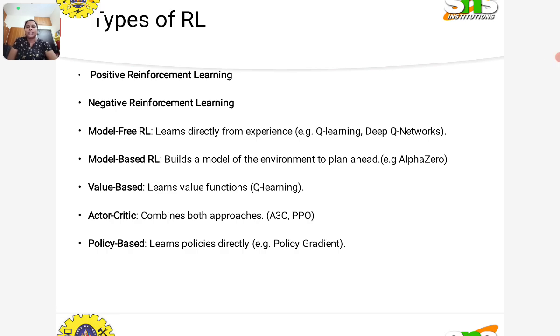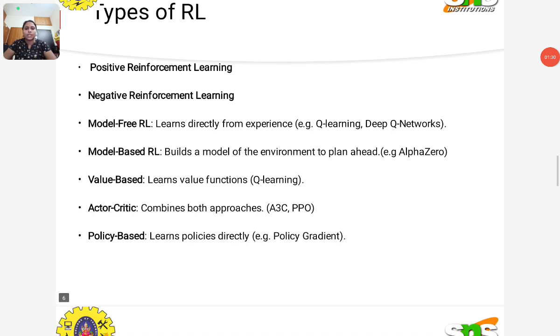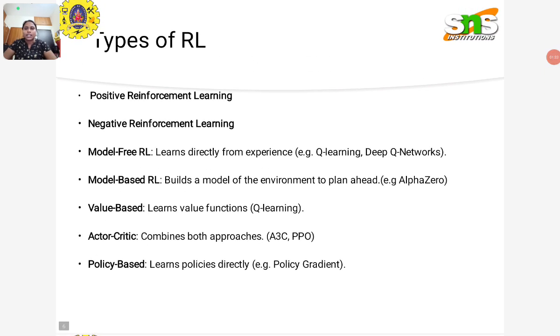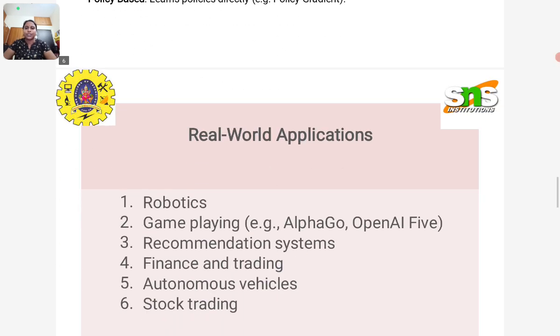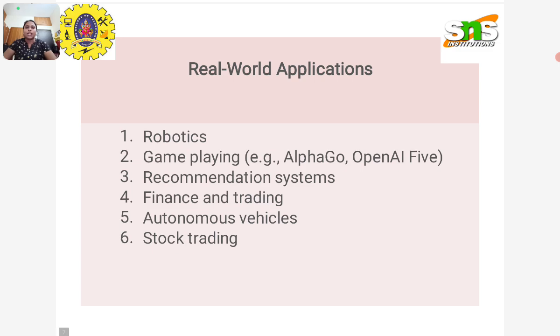The types we have already seen in the last class: model-free reinforcement learning, model-based reinforcement learning, and value-based, actor-critic, and policy-based reinforcement learning. The real world applications are robotics, game playing, recommendation systems, finance, trading, autonomous vehicles, and stock trading.